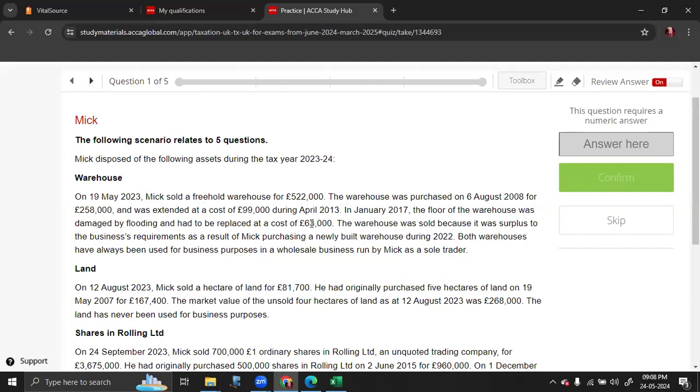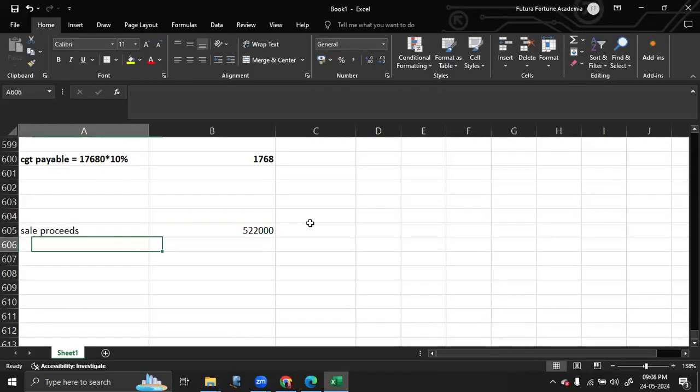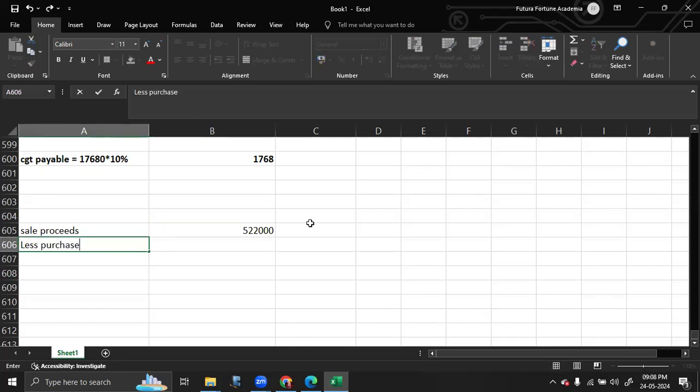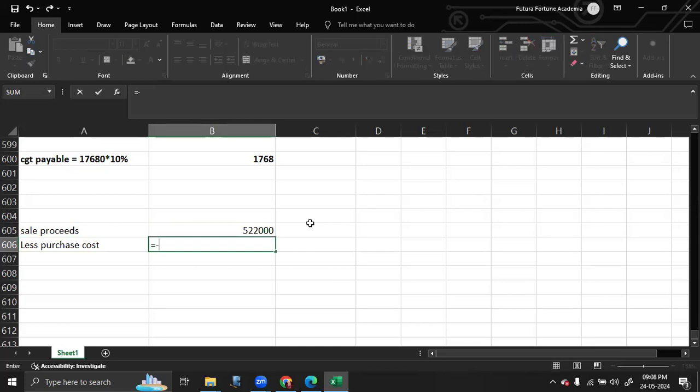Please keep in mind, replacement is a revenue expenditure, so it is non-deductible. So the sale proceeds is equal to 522,000. From this, you will deduct the purchase cost of 258,000.